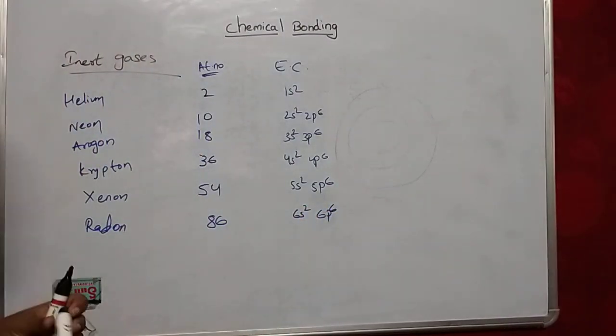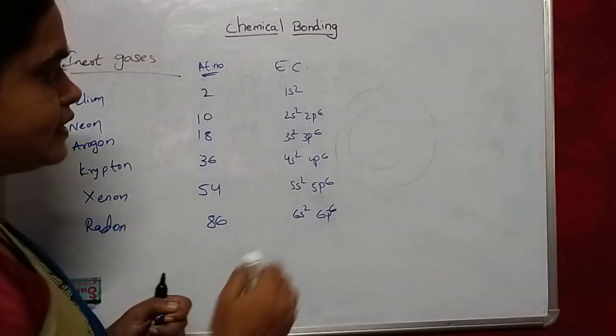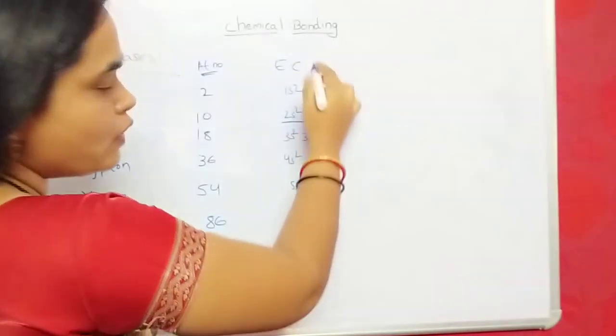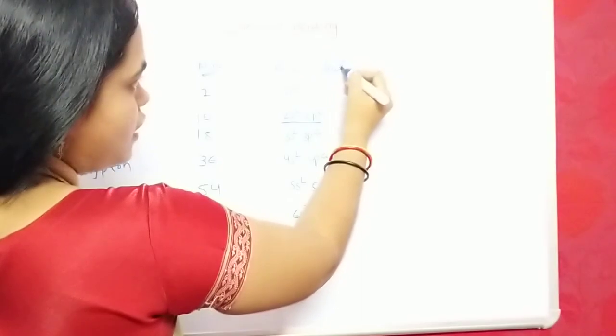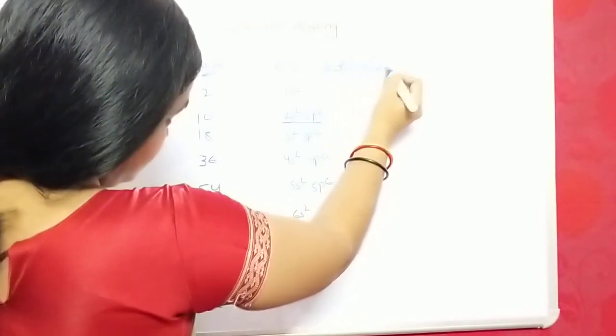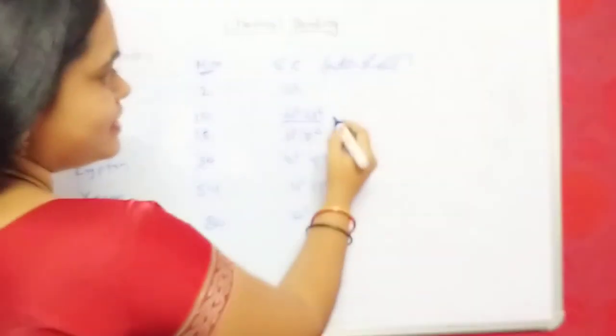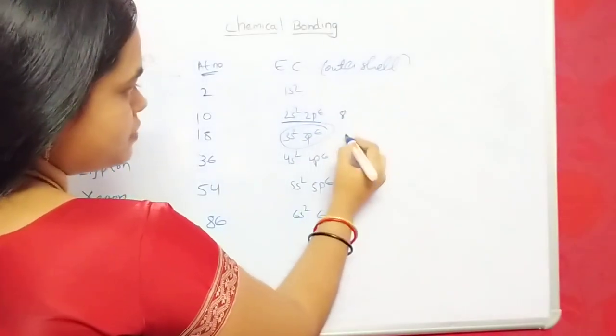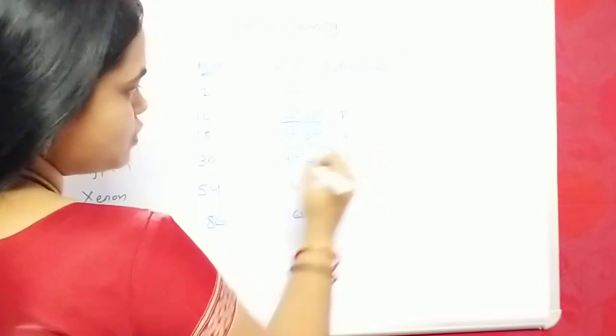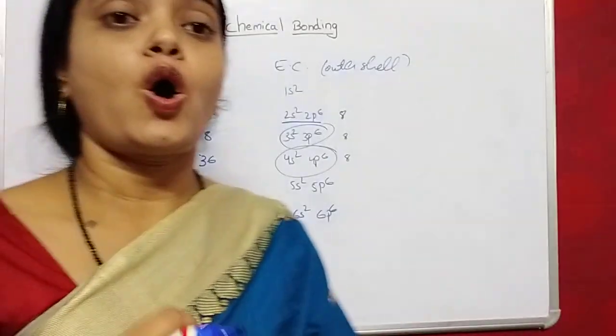In these inert gases, I only take the outermost electrons, meaning the outermost shell. How many electrons are present in the outermost shell of inert gases? 6 plus 2, 8. Here also 6 plus 2, 8. Here also 6 plus 2, 8. That means they follow the octet rule.